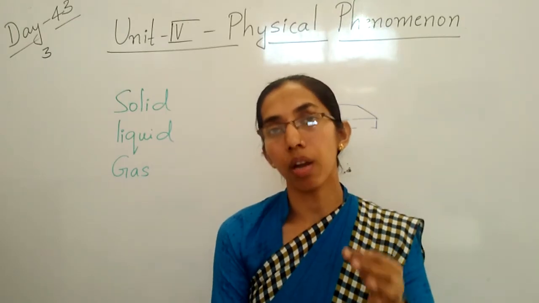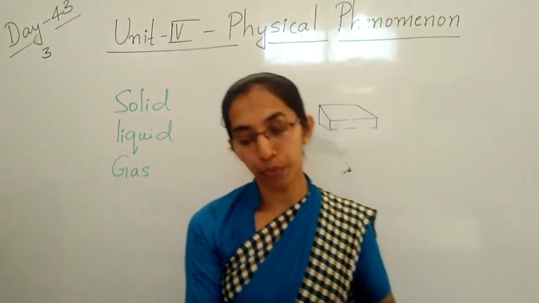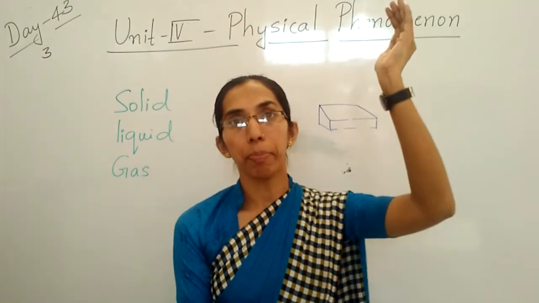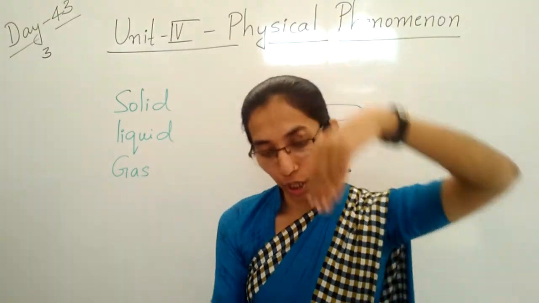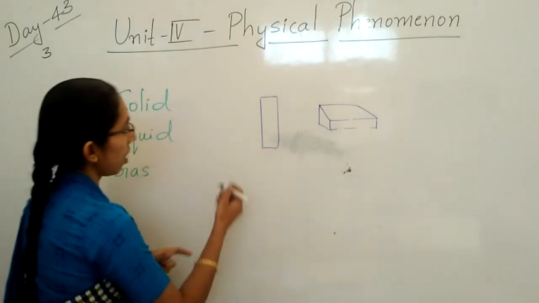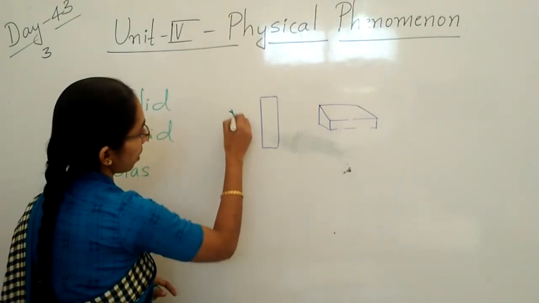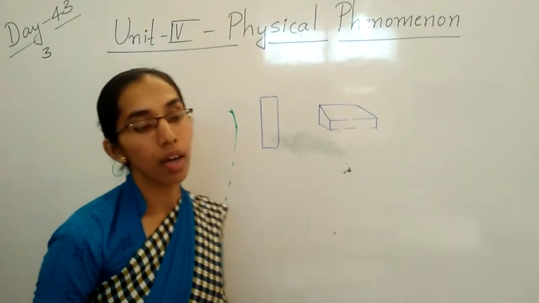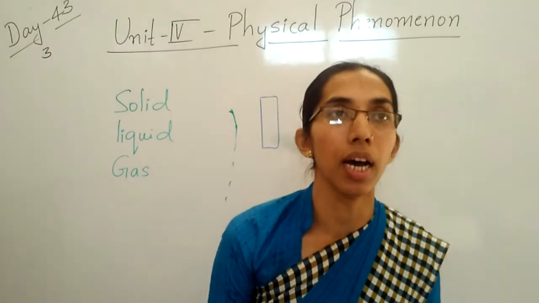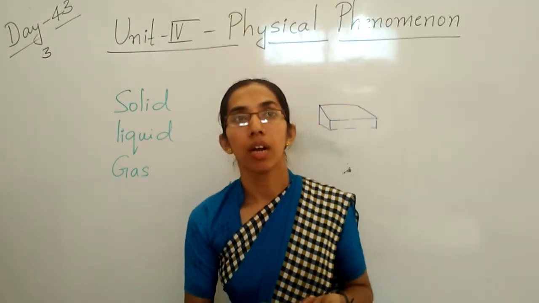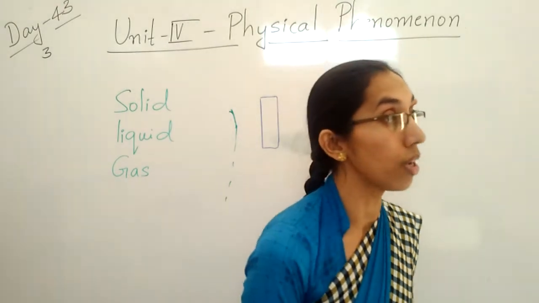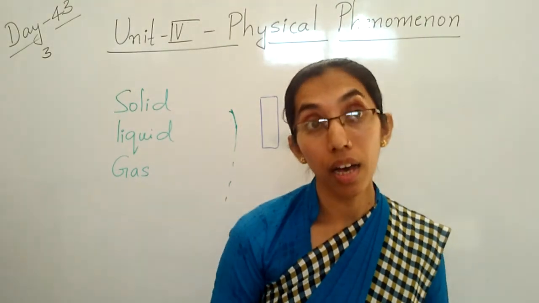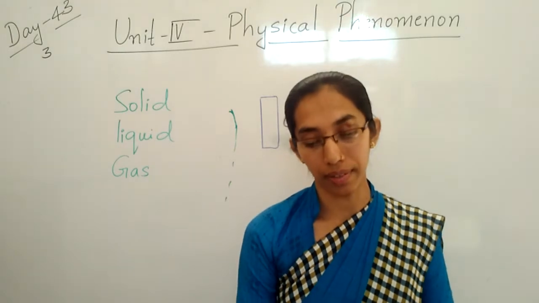Remember, children, liquids always flow from upper to lower level. Examples are water, milk, oil, fuel, meaning petrol and diesel. These are the liquid things.